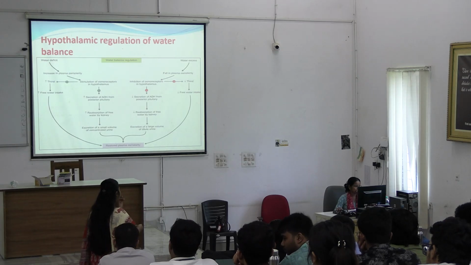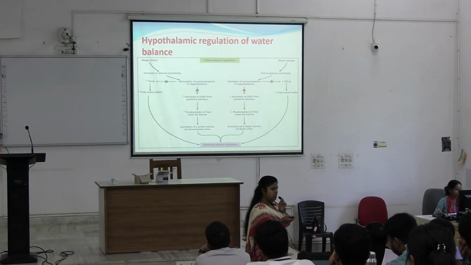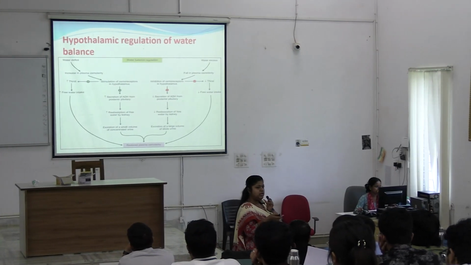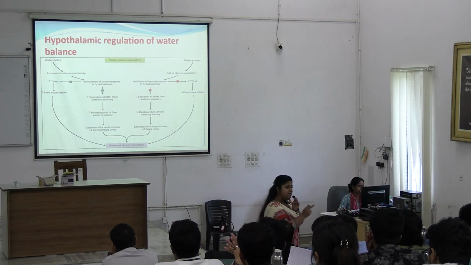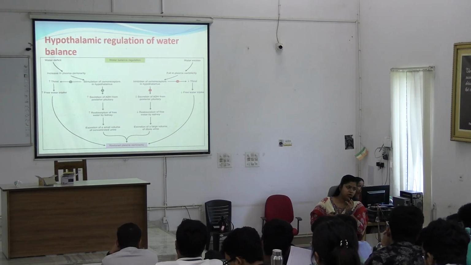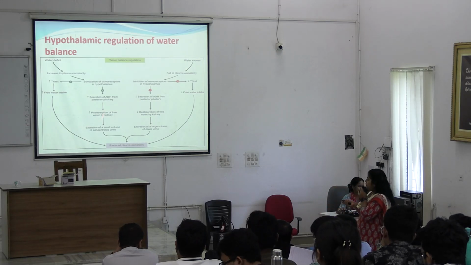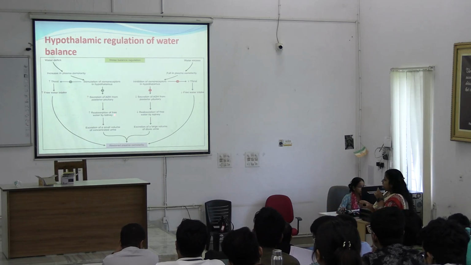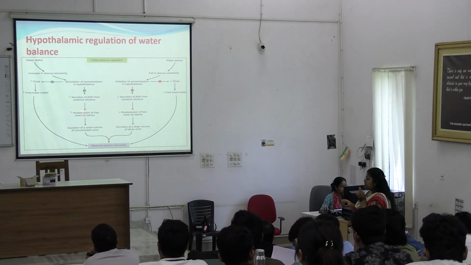ADH is antidiuretic hormone. Diuresis means excess urine formation. Antidiuretic means it decreases urine formation. So antidiuretic hormone will increase reabsorption of free water by the kidney.